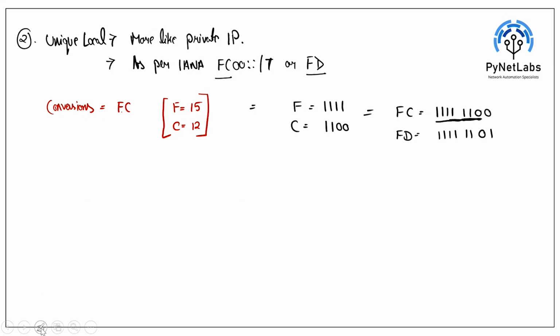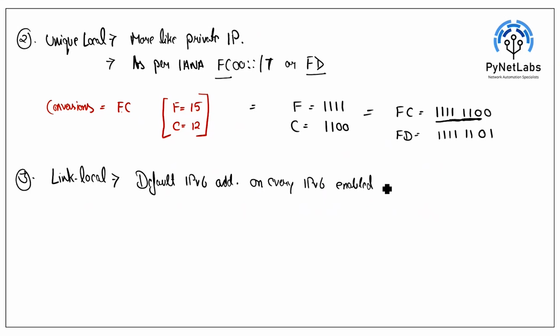Then the third category in unicast is link local. This link local address is nothing but the default IPv6 address on every IPv6 enabled interface.